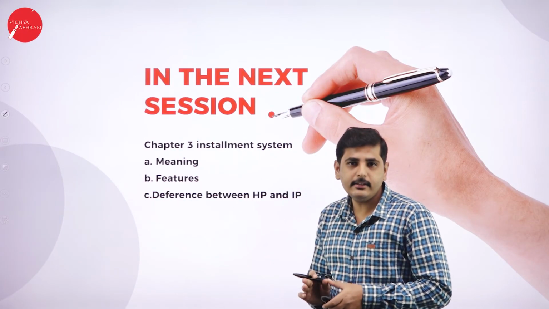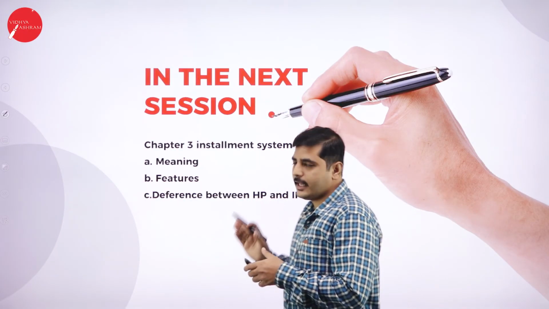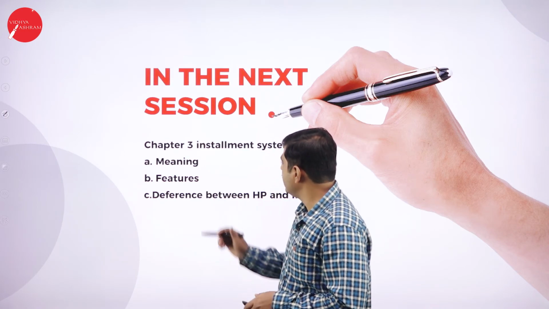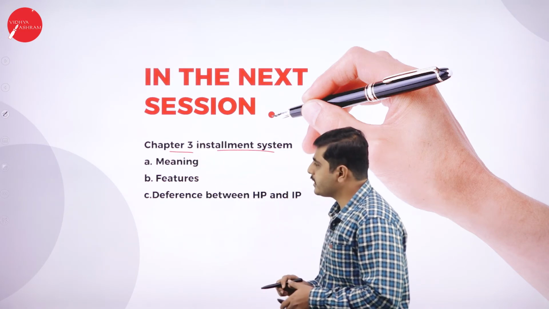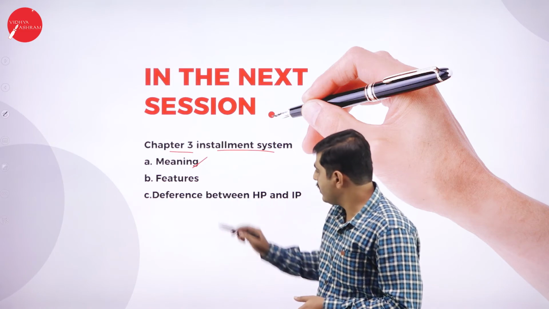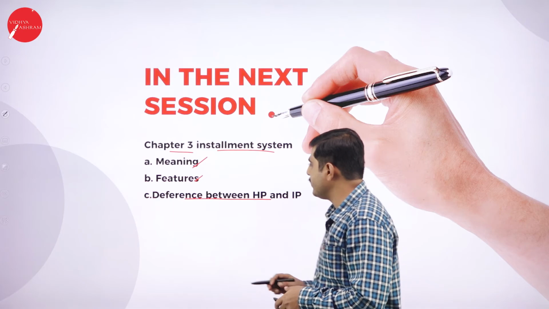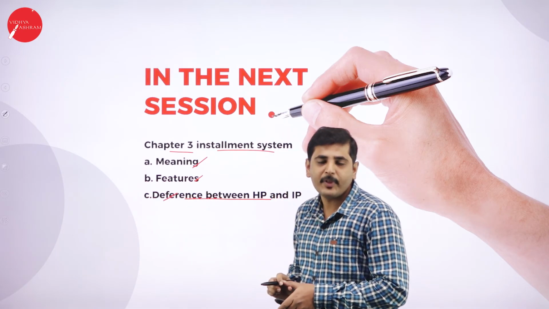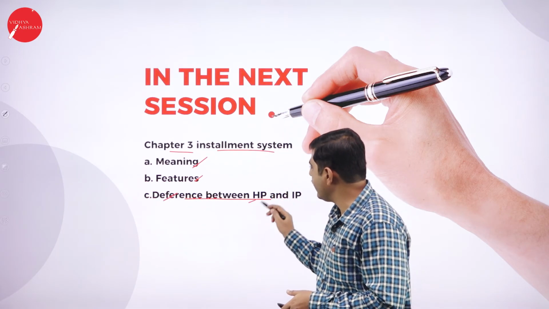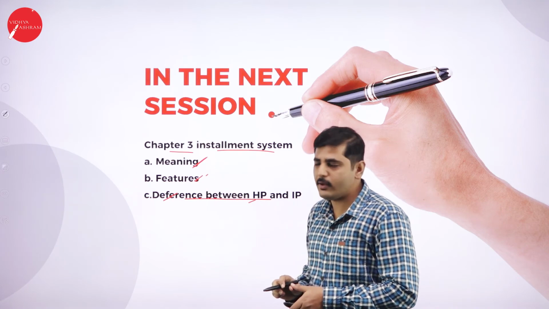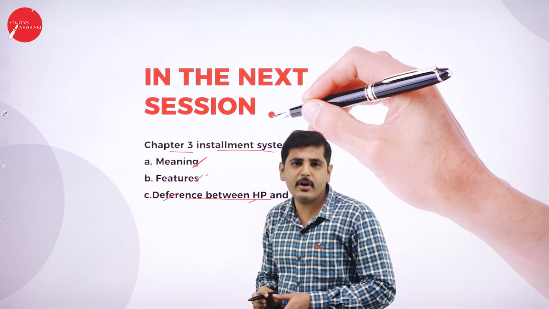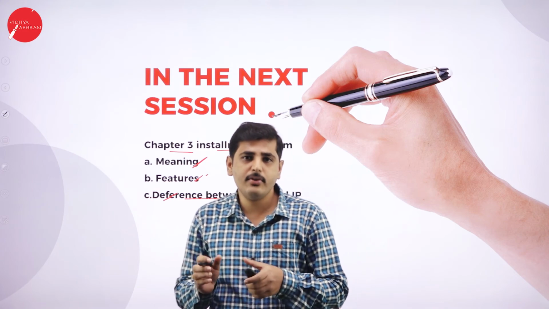In the next slide, my dear students, in the next chapter, we are going to discuss the third chapter, installment system. What is the meaning of installment system, its features, and what is the difference between hire purchase and installment system? This question you can expect for 5 or 10 marks. These are theory oriented questions, and we will also have problems for 10 marks and 15 marks.